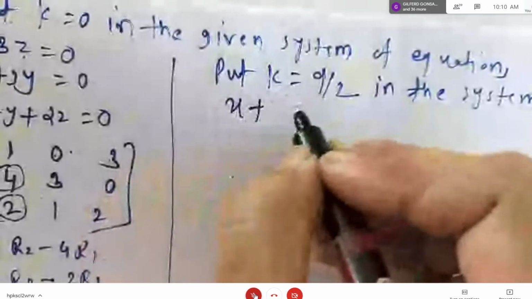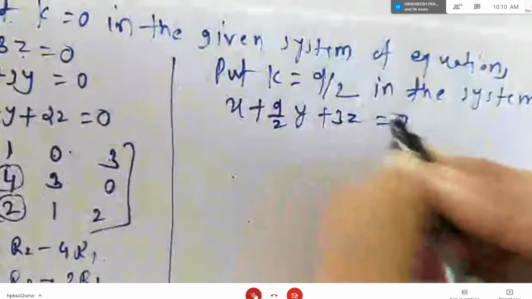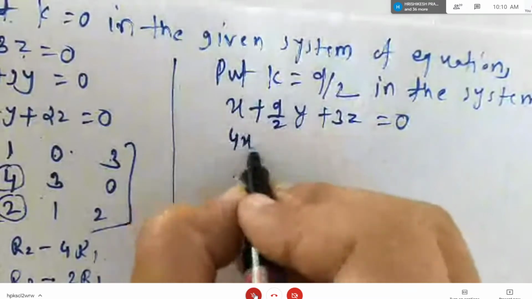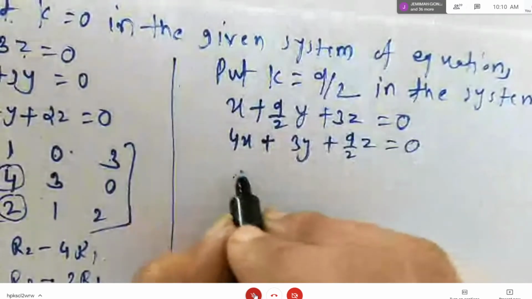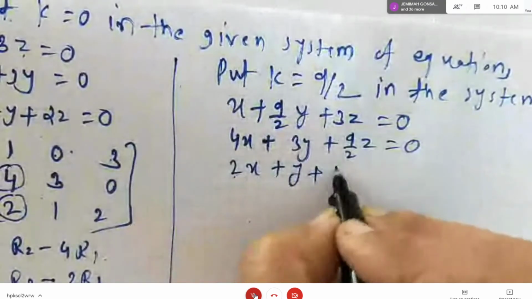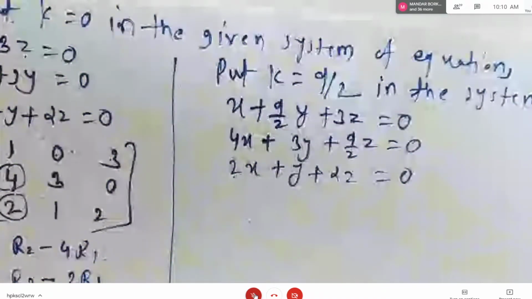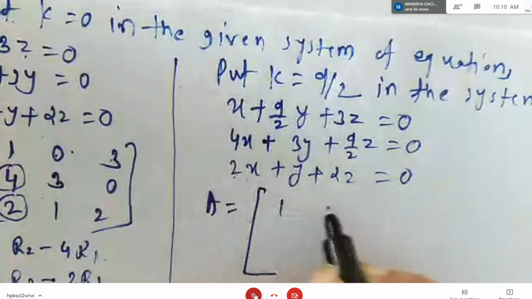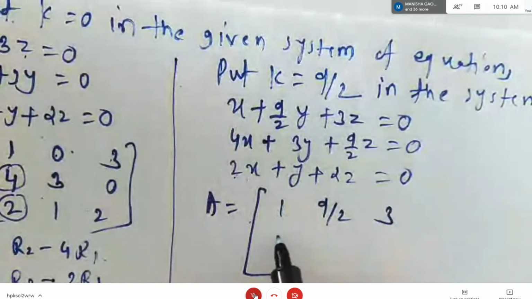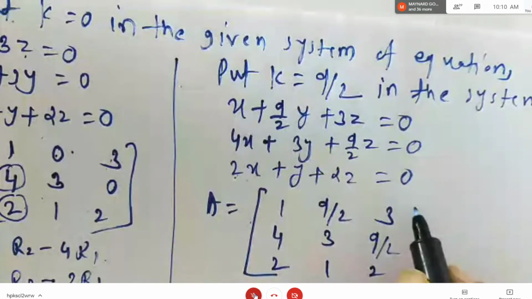X plus ky, but k is 9 by 2 here, plus 3z is equal to 0, first equation. Then 4x plus 3y plus kz, kz means 9 by 2 z, is equal to 0. And third equation, there is no k, so we are going to write it as it is. 2x plus y plus 2z is equal to 0. So I have just replaced k by the number 9 by 2. Okay. Then what? Write matrix A: 1, 9 by 2, 3, 4, 3, 9 by 2, 2, 1, 2. Correct?